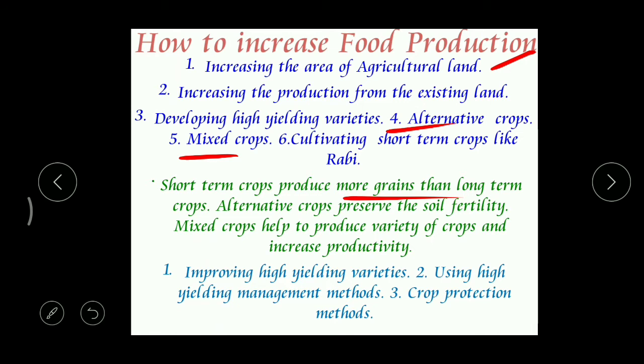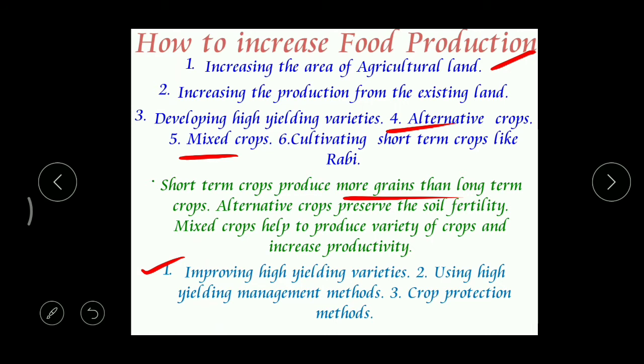But finally, which are said to be the best methods to improve food production? The first one, improving high yielding varieties. Improving high yielding varieties means whenever we create different varieties of hybrids, and when we use these hybrid plants, then automatically we get more production.